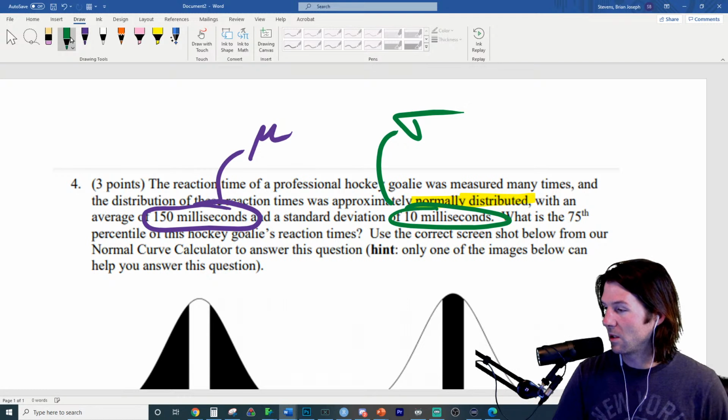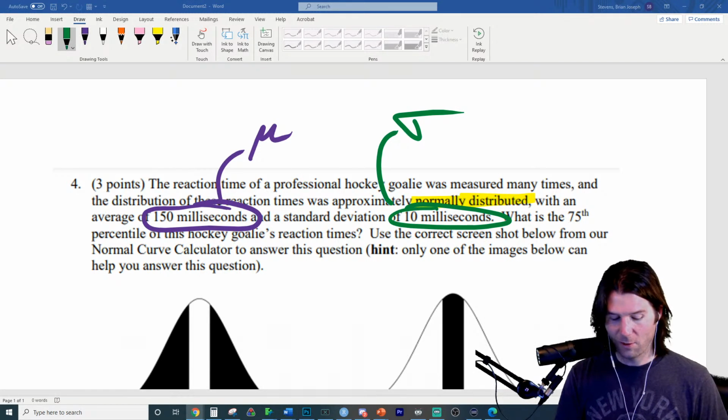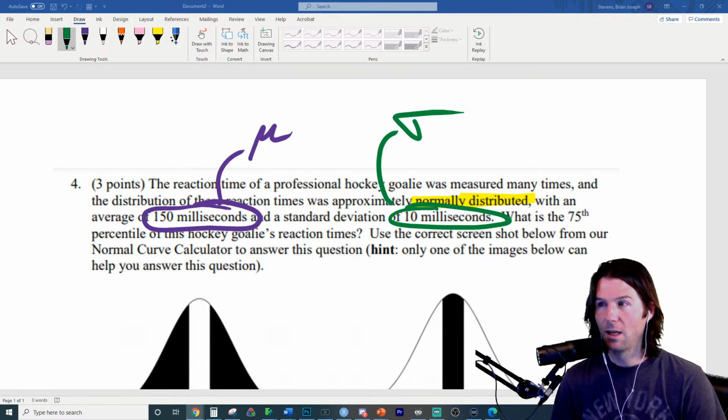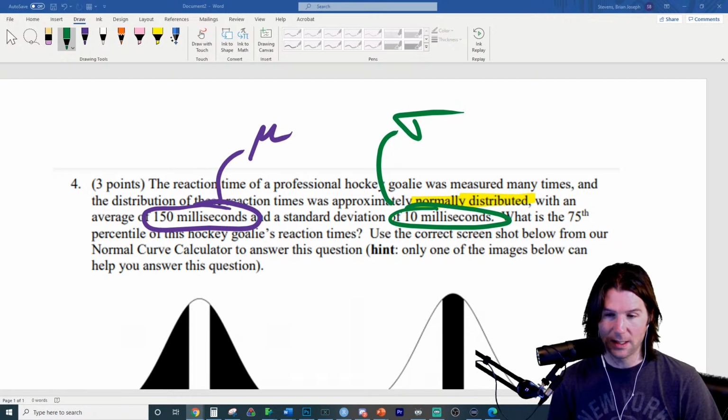Let's throw some 50 points to the chat. Nice job, Kayla, right there. Great practice. So mu and sigma, and we have right here the mean and standard deviation. And what is the 75th percentile?